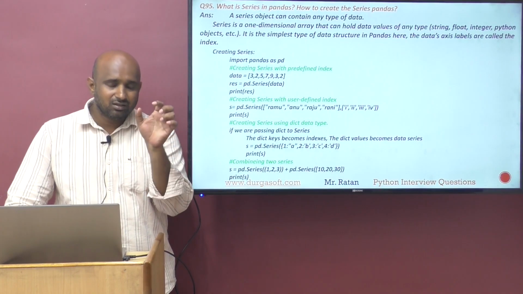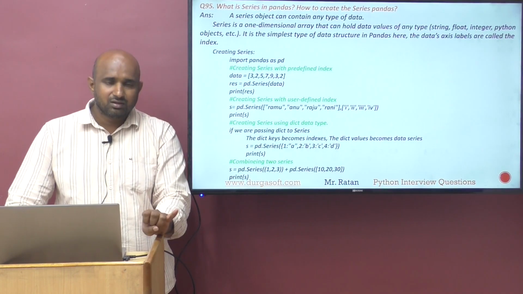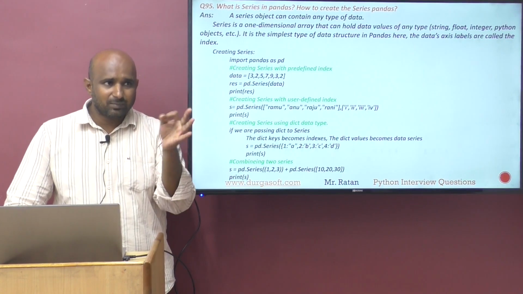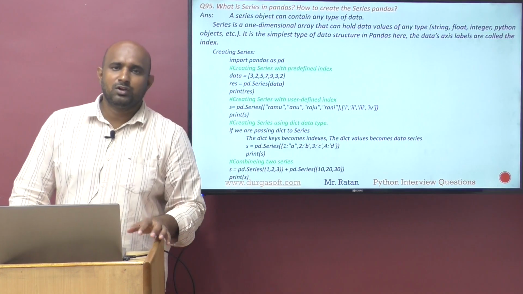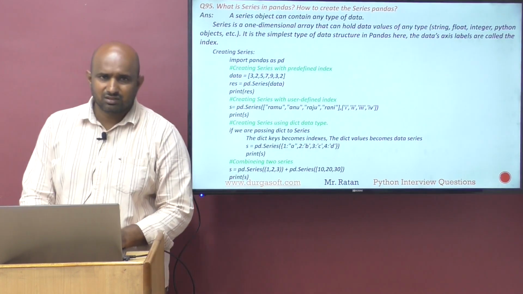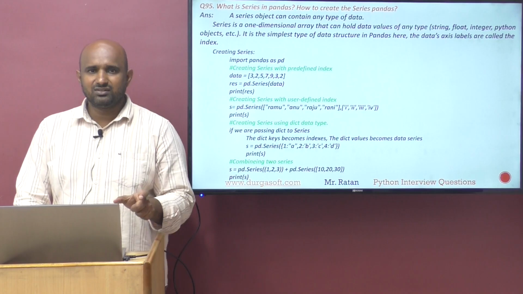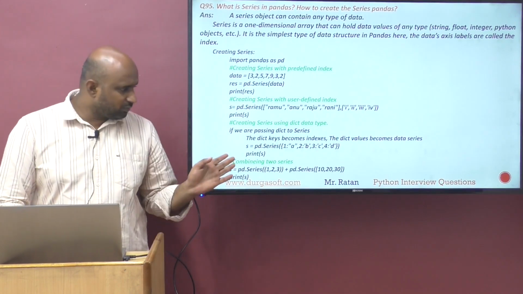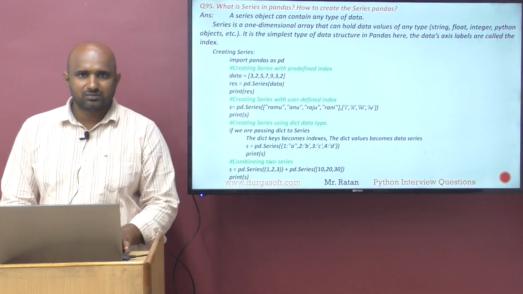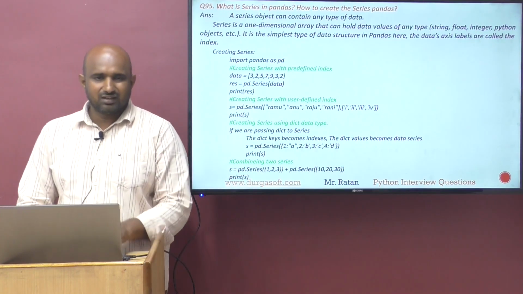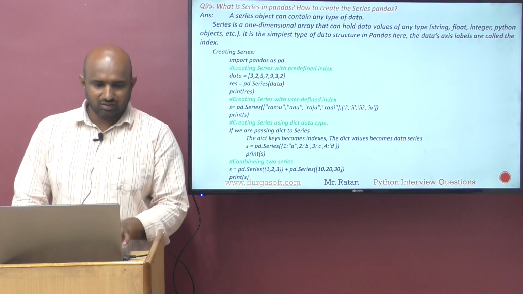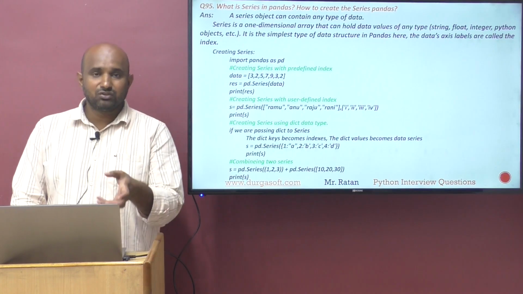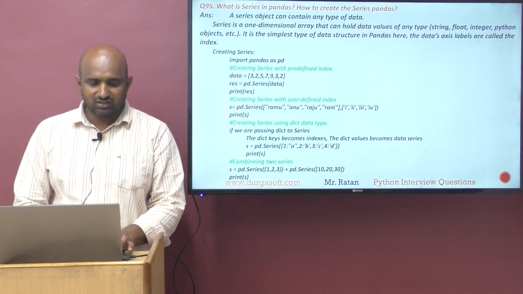We got the point: the first is creating the series with predefined indexes, then creating the series with user defined index, then creating the series by passing the dictionary object. When you pass the dictionary object, the dictionary keys become the indexes and dictionary values become the data, and it is possible to combine two series. So we need to get clarity about all this: what is a series in pandas, and how to create the series in pandas. We have to know the different ways to create a series.